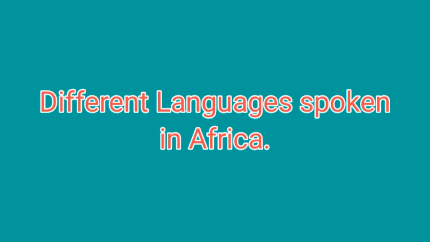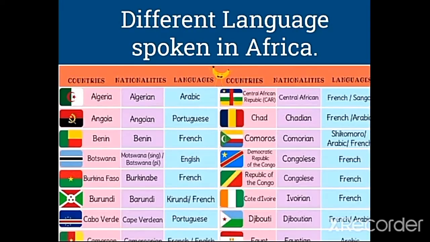Okay, now let's also look at different languages spoken in Africa. There are a lot of languages spoken in Africa, but these are few. Algeria speaks Arabic, Angola speaks Portuguese, Benin speaks French, Botswana speaks English, Burkina Faso speaks French, Burundi speaks French, Cabo Verde speaks Portuguese. We have Central African Republic, speaks French.